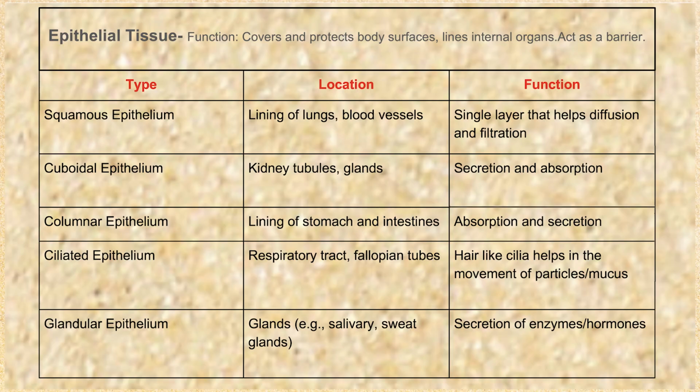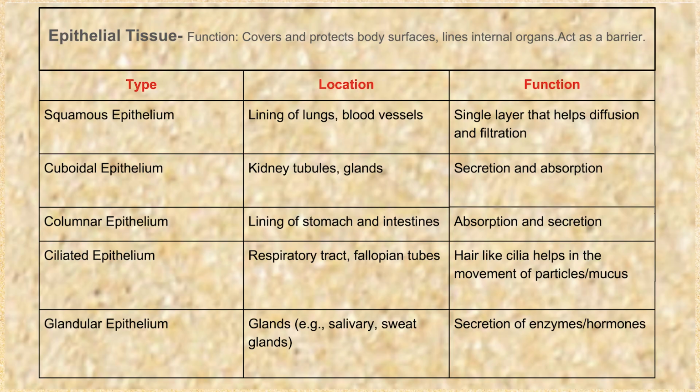The next type is the ciliated epithelium. These epithelial cells have fine hair-like projections called the cilia. The cilia continuously keep moving in a brush-like manner, or they can also be said to function like a broom. They are present in the respiratory tract and in the fallopian tubes. This hair-like cilia helps in the movement of particles and mucus.